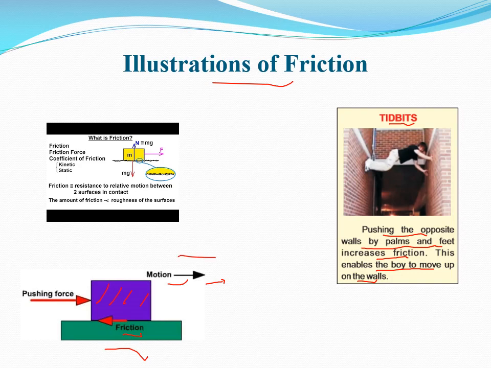Motion is along the right-hand side and friction is along the left-hand side, because frictional force is a resistive force, or you can say it opposes the motion of a body. Okay, and if you note that motion means the body is being accelerated, and who is the agent producing this acceleration? The force. Okay, dear students, so here there is a pushing force and there is a friction force which opposes the motion of a body.